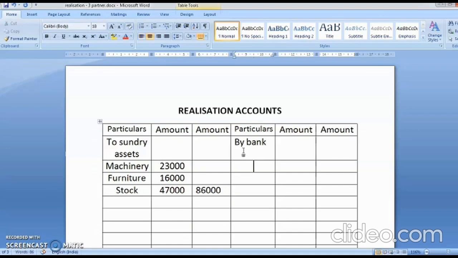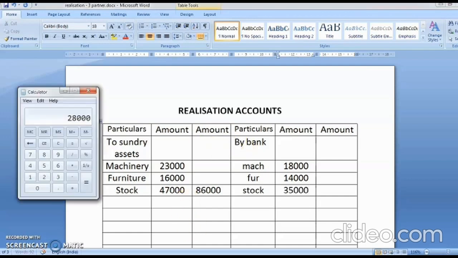Yes. What are you selling? You are selling machinery. What is the value of machinery which is feeding you? 18,000. Then furniture. Furniture is giving you 14,000. And then stock. Stock is giving you 35,000. Now the total of everything, 18,000 plus 14,000 plus 35,000, comes to 67,000.